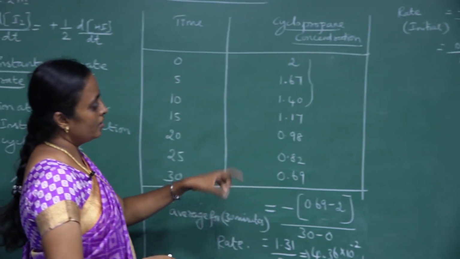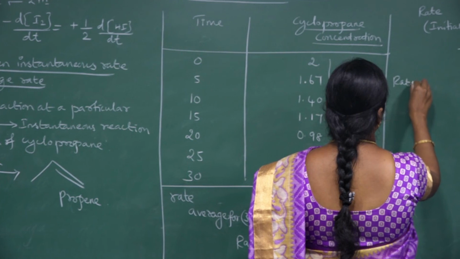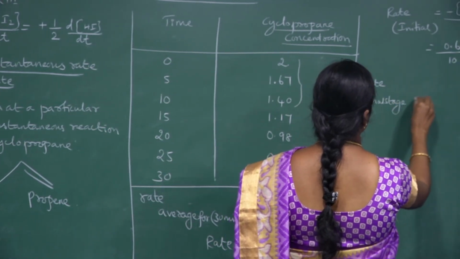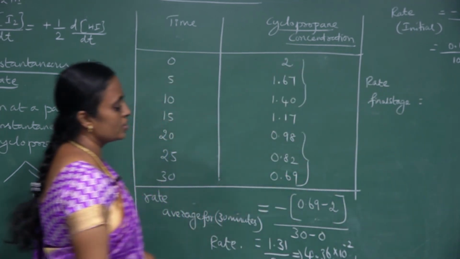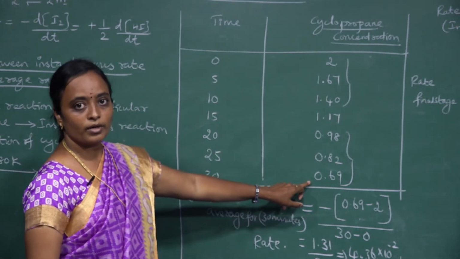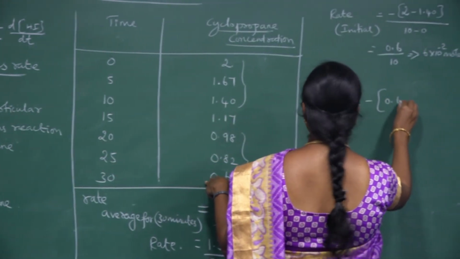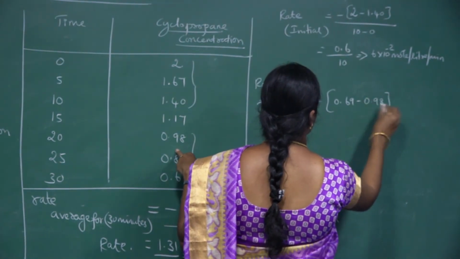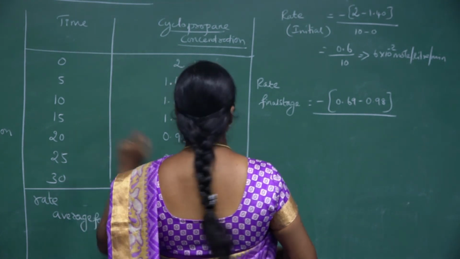In the same way, take the rate of the final stage. The final stage concentration is 0.98 to 0.69. So I take the concentration 0.69 minus 0.98, divided by the time interval, 30 minus 20.